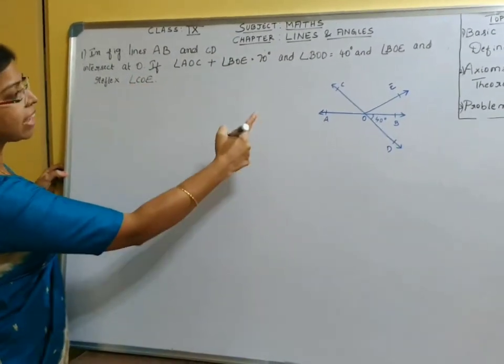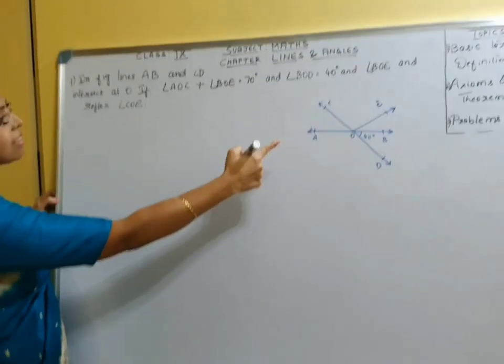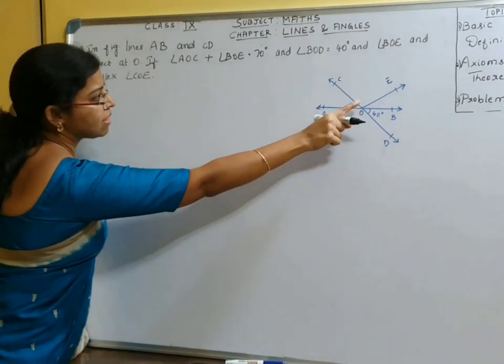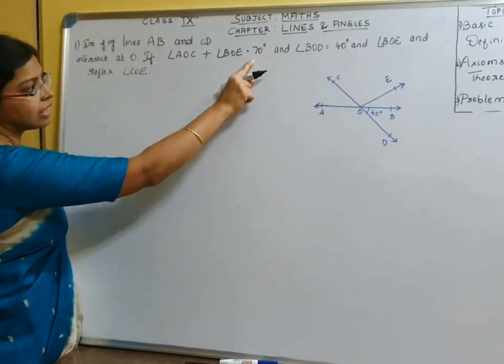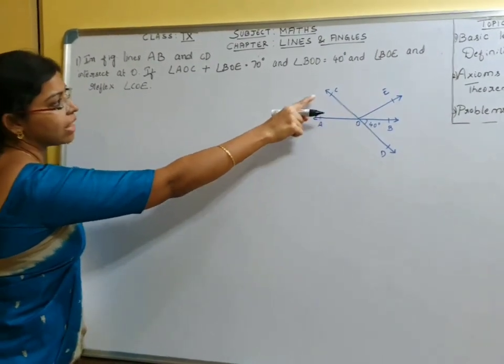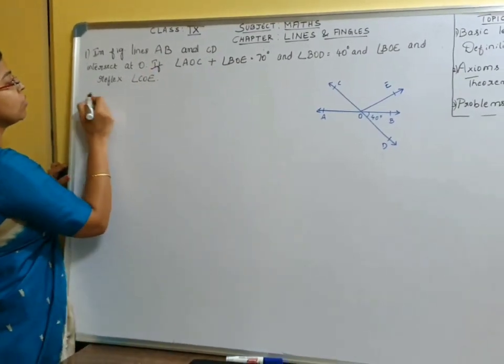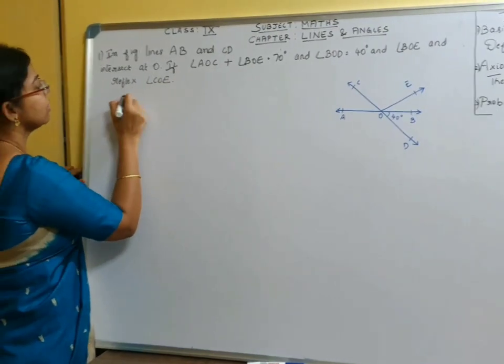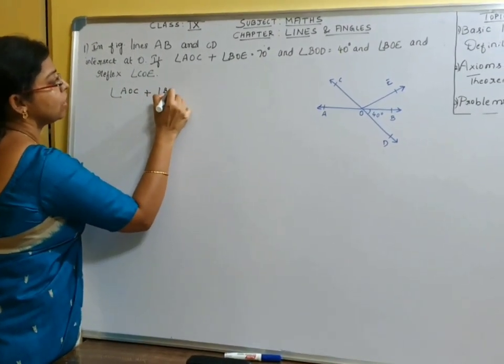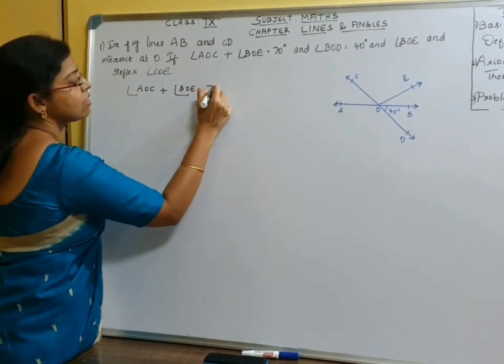Here, lines AB and CD intersect at O. They have given angle AOC plus angle BOE as 70 degrees, and BOD is 40. We need to find angle BOE and angle COE. We will start from the given condition: angle AOC plus angle BOE is equal to 70 degrees.